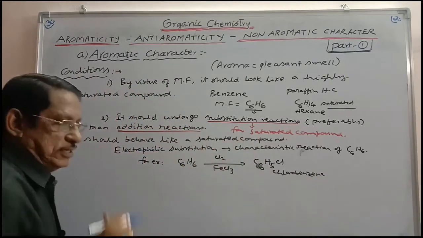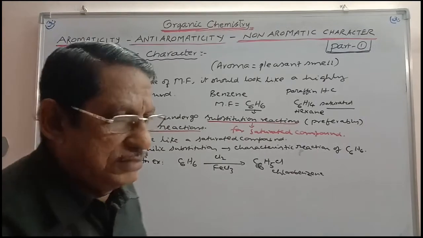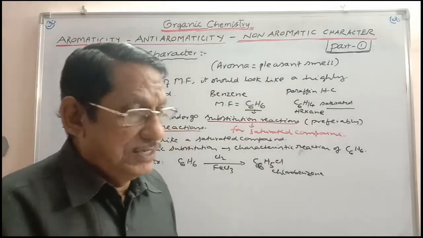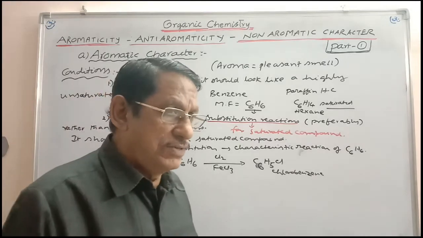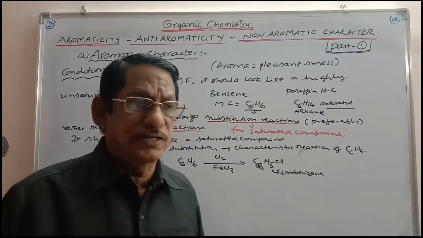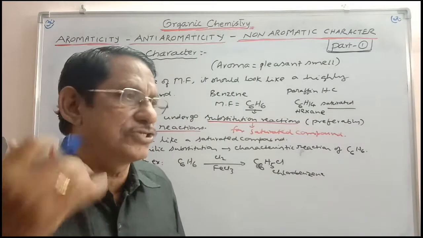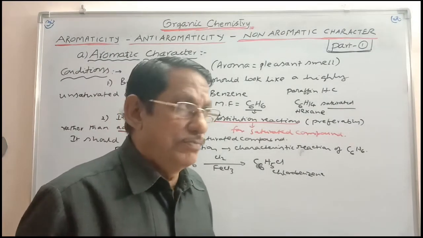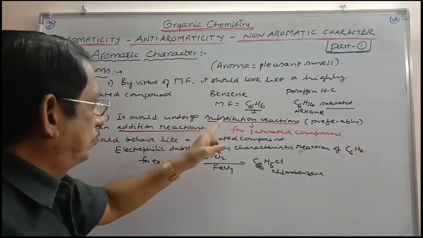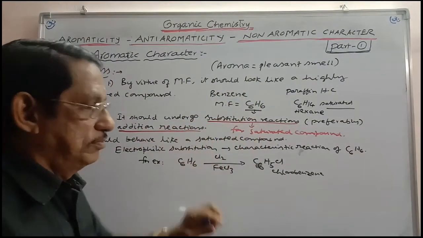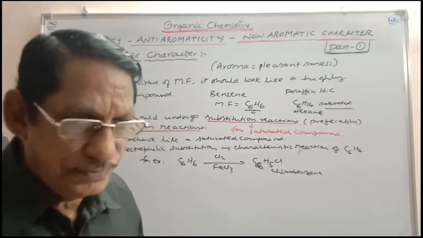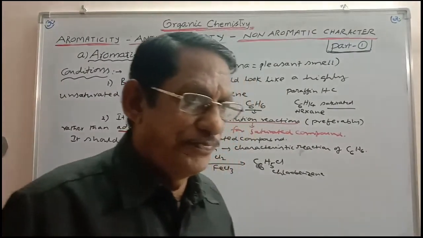This is substitution reaction. Similarly, nitration of benzene, nitrobenzene, sulfonation of benzene, benzene sulfonic acid, Friedel-Crafts alkylation, toluene, Friedel-Crafts acylation, acetophenone. All these are substitution reactions taking place on the benzene ring, which is the characteristic reaction. So by virtue of the molecular formula, it is looking like an unsaturated compound. By virtue of the properties, it is looking like a saturated compound because it is undergoing mostly substitution reactions. That is the second point.